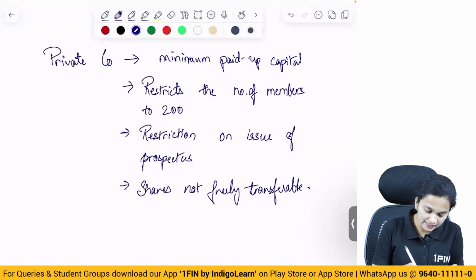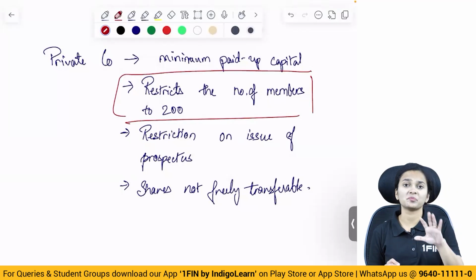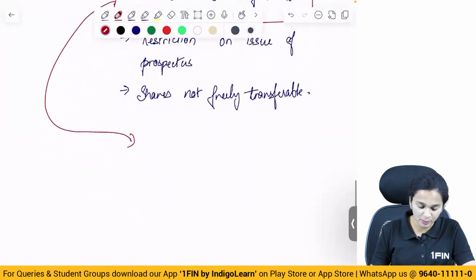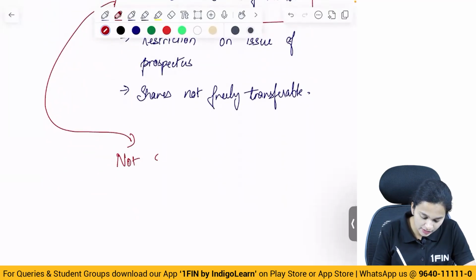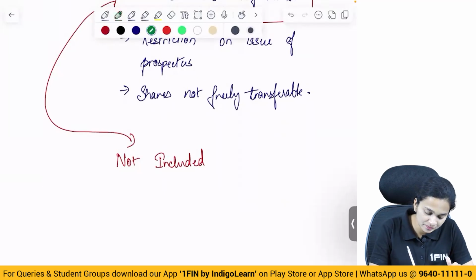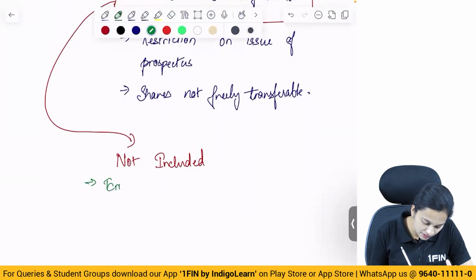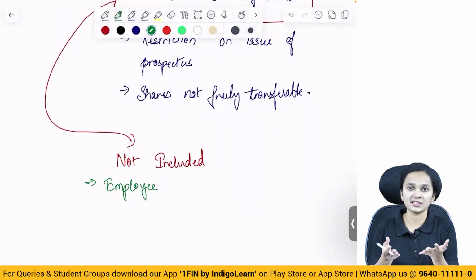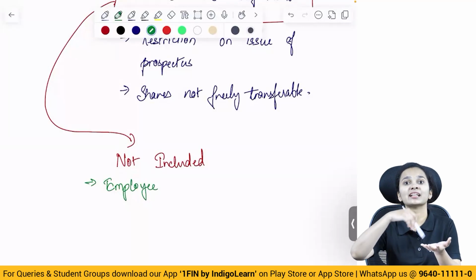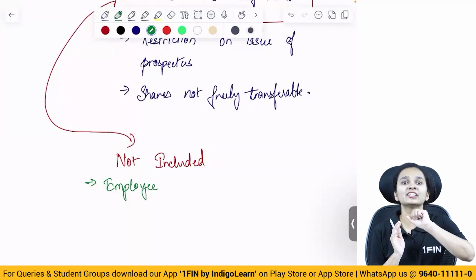However, when we are calculating the total number of members in a private company, there are some inclusions and exclusions. So how do we calculate the number of members, and who are the people who are not included when we are counting the number of members in a private company? Who are not included? One, employees of the company: people who are in the employment of the company and who are also holding shares of the company. Say, for example, you are an employee of Infosys and you also hold shares in Infosys. Then when they are calculating the total number of members, they will not count you.